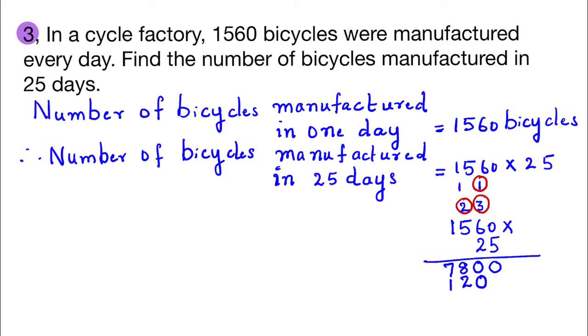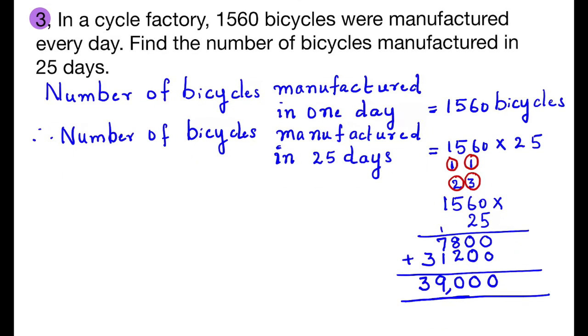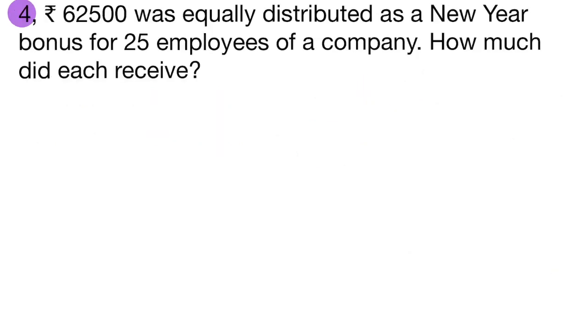Carry over 1. 2 1s are 2 plus 1, 3. By adding this we get 0, 0, 8 plus 2, 10, carry over 1, 1 plus 7, 8, plus 1, 9, 3. 39,000 bicycles are manufactured in 25 days.